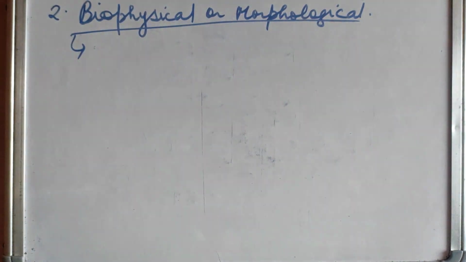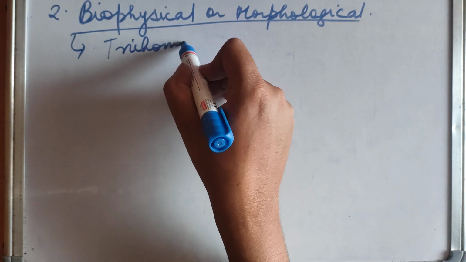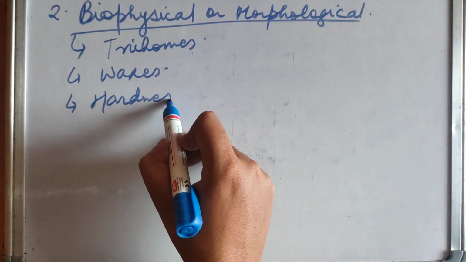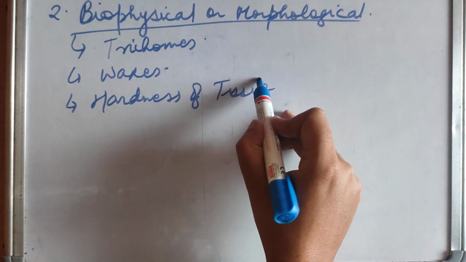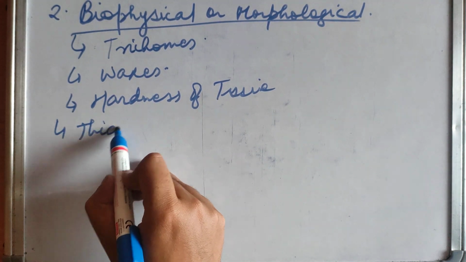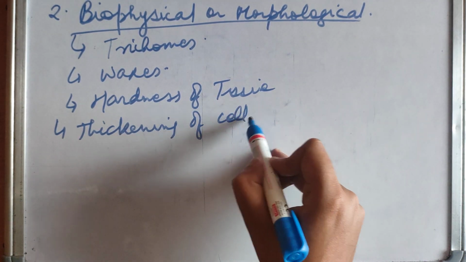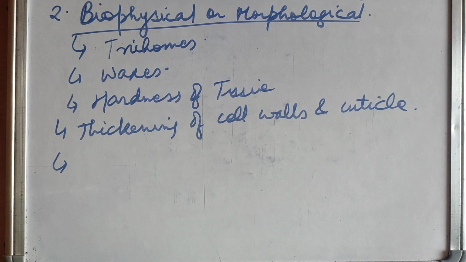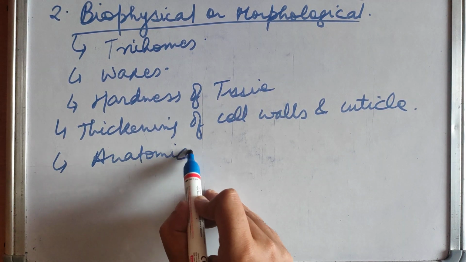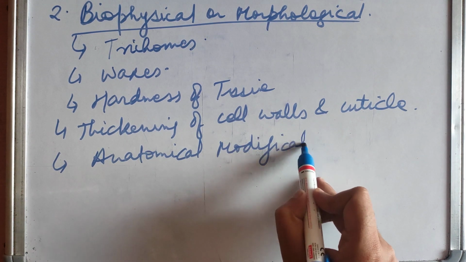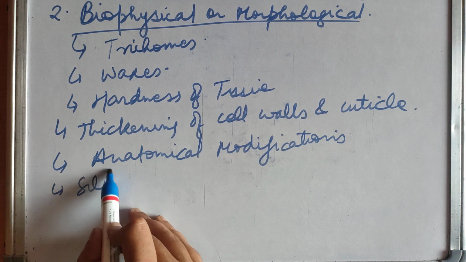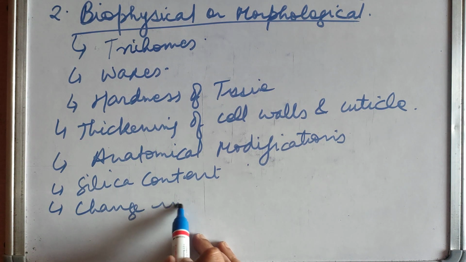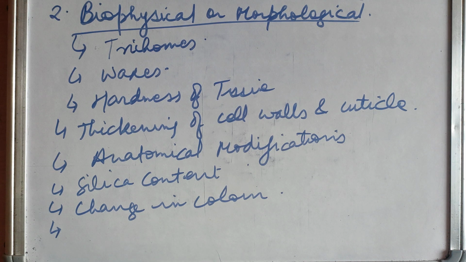It is trichomes on plant surface, waxes on surface, hardness of plant tissue, thickening of cell wall and cuticle, and anatomical modifications, silica content, change in color, change in shape and size.